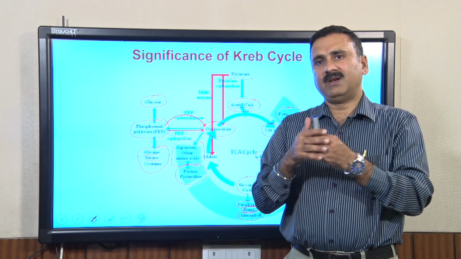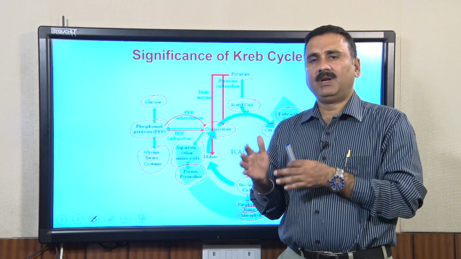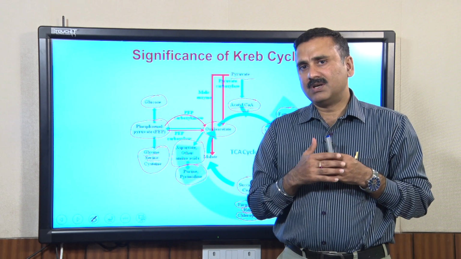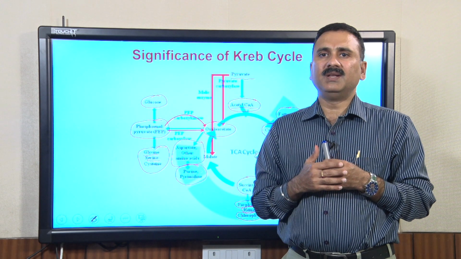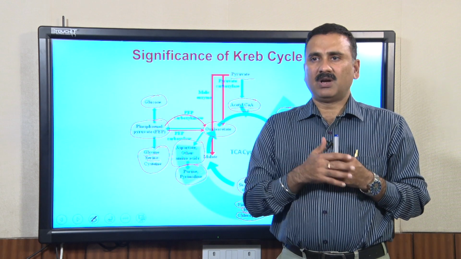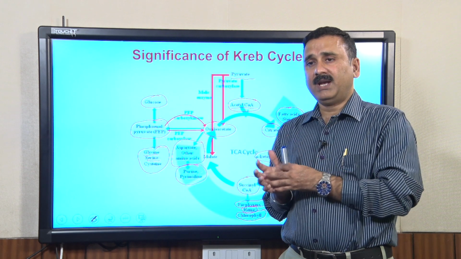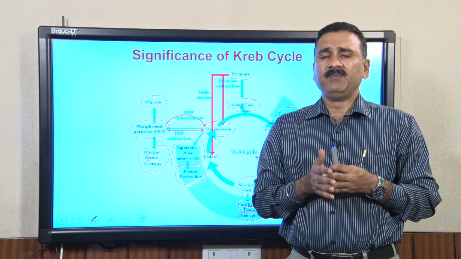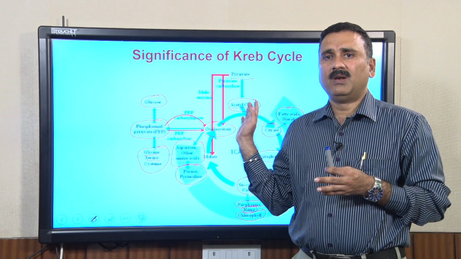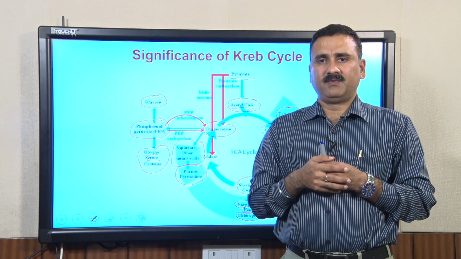So all these NADH and FADH are going to go to the electron transport chain, where the different electron receptors are going to process them to generate the ATP, and in this electron transport chain the oxygen is required. So, if oxygen is present, the Krebs cycle will run these intermediates, and there will be energy generation.